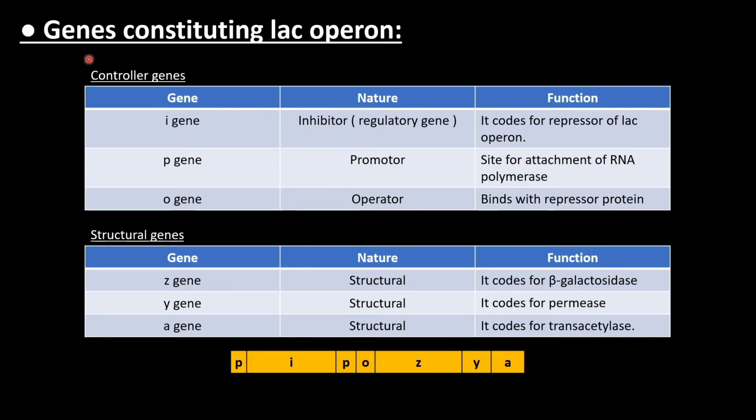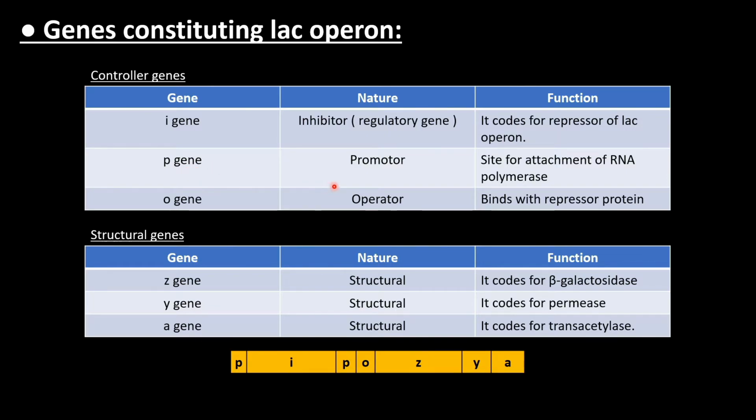Next point is genes constituting the lac operon. There are 2 types of genes present in the lac operon: controller genes and structural genes. There are 3 controller genes and 3 structural genes, arranged linearly. The controller genes are, first, the I gene. It is also called the inhibitor gene or regulatory gene. It codes for the repressor of the lac operon.